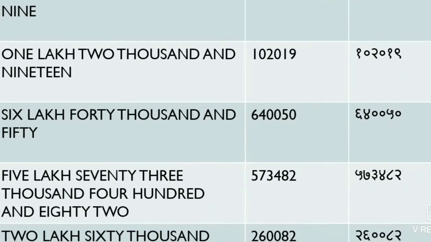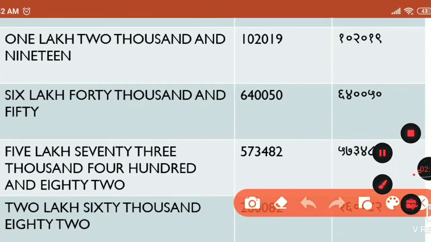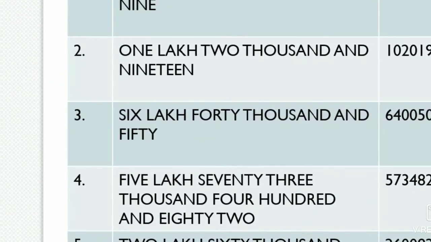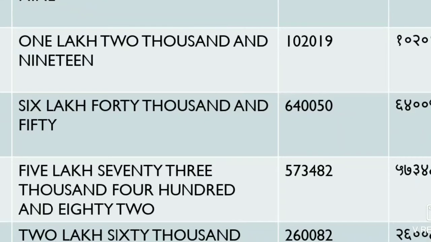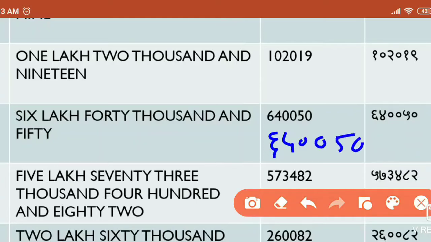Okay, next example is 6,40,050. So here it is the number 6,40,050 and its Marathi writing is given here. So whenever you are converting, if you don't know the answer, how to convert this directly: 6 is there, you write this 6 here in this way, 6,40,050. Sometimes questions are provided in the Devanagari script and we have to convert them into the international script. So such types of questions also come here.